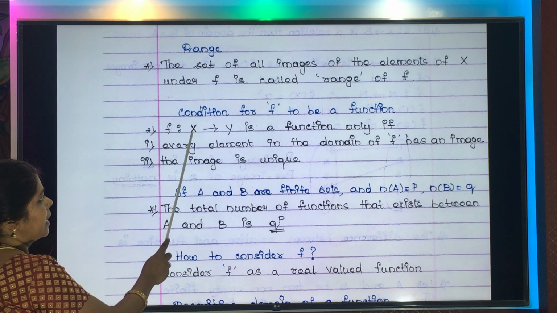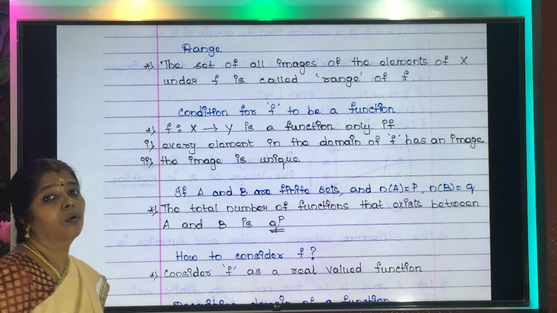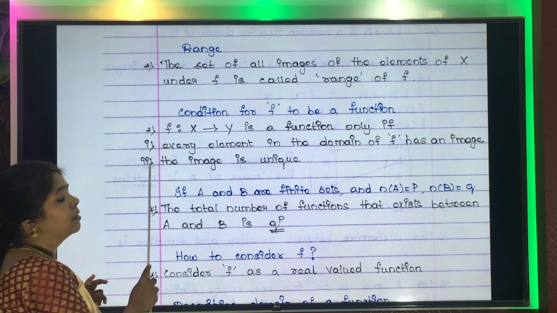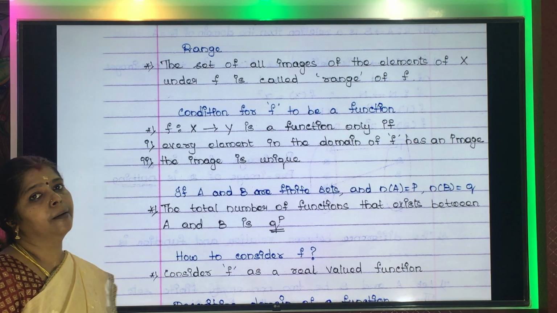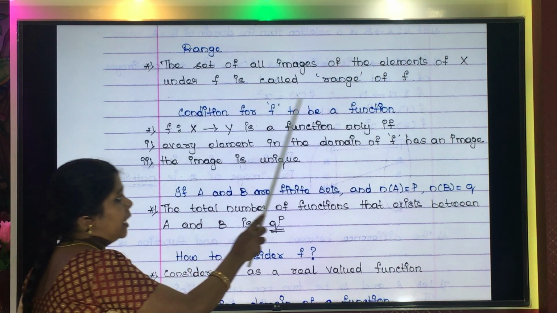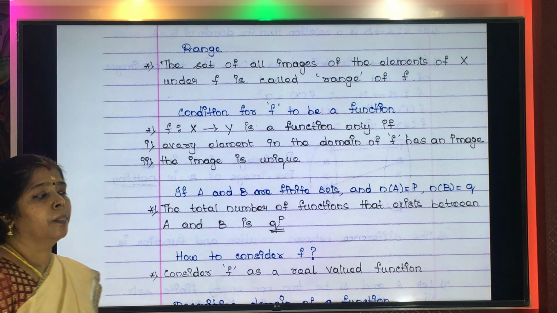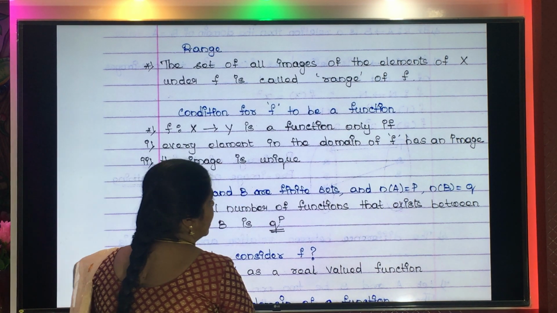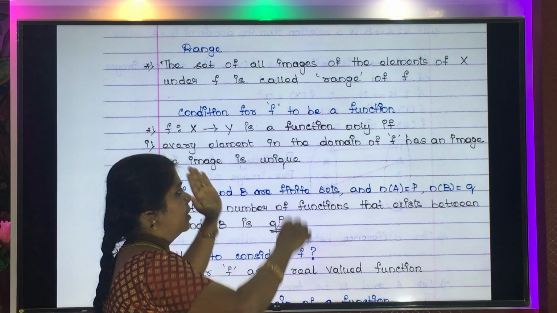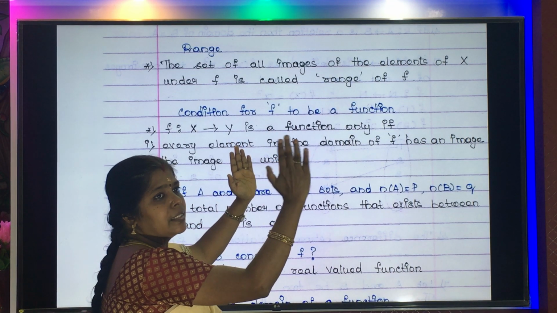f from set X to set Y is a function only if... How many conditions are given here? Two conditions are given. What is the first condition? Every element in the domain of f has an image. See, this is the first set, and just imagine, my left hand is the first set and the right hand is my second set.